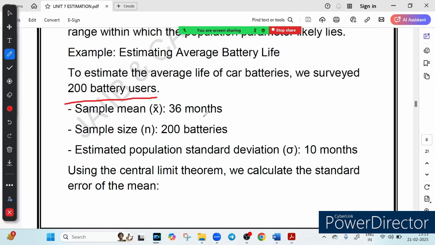We calculate the sample mean and got 36 months. We calculate the standard deviation and we got 10 months. Okay, this is given to you. And the sample size is 200 because we have taken 200 batteries.